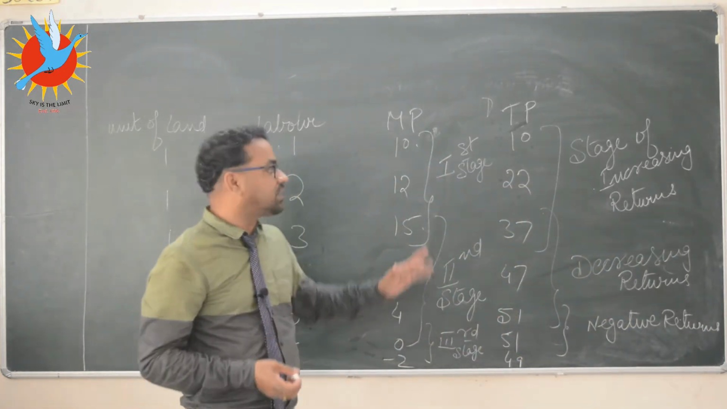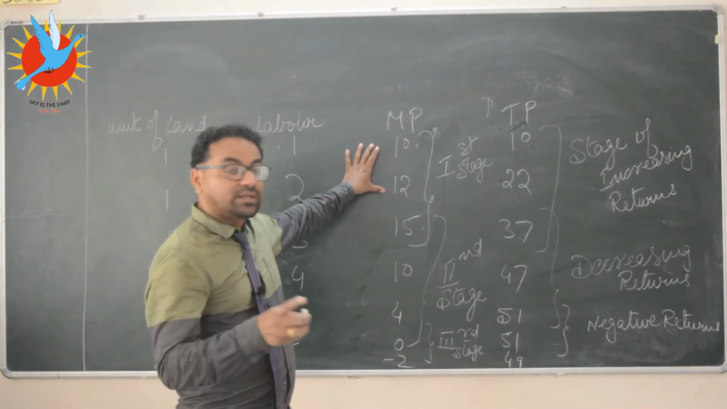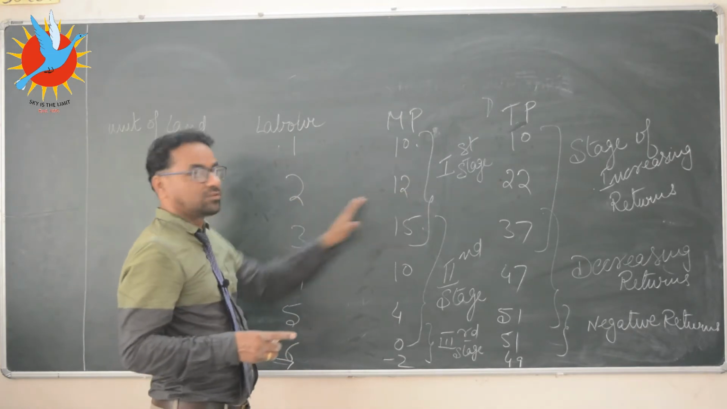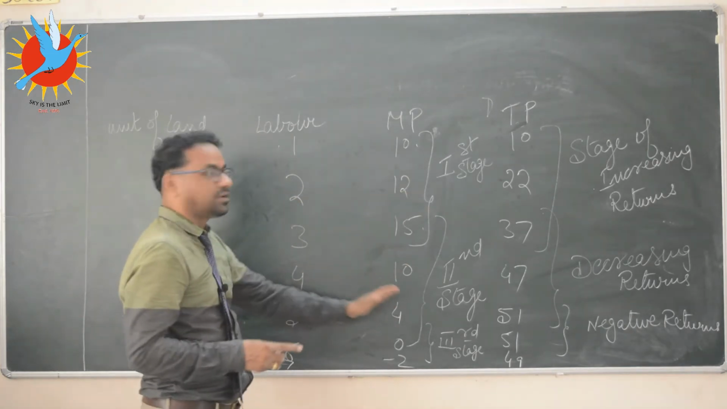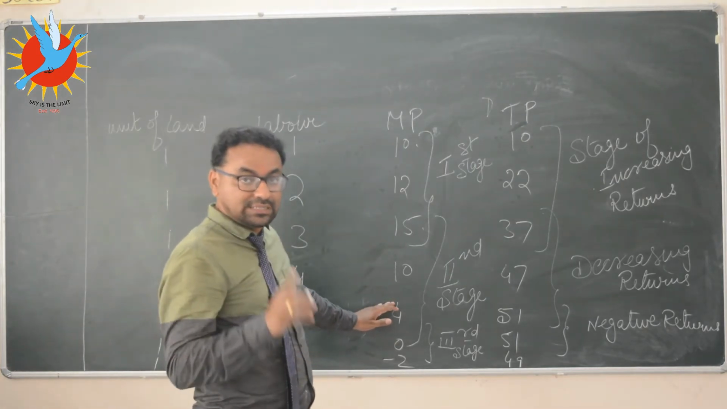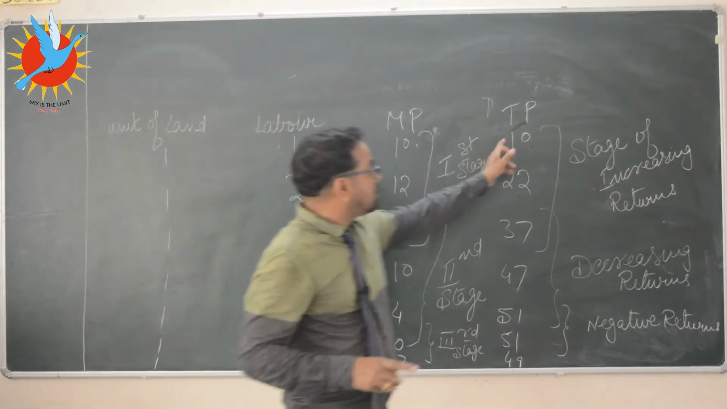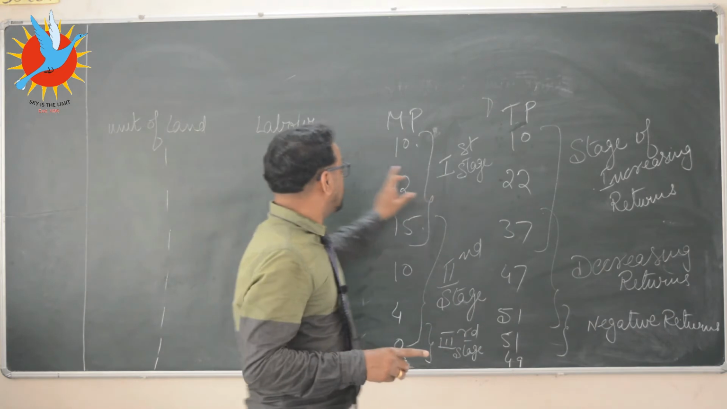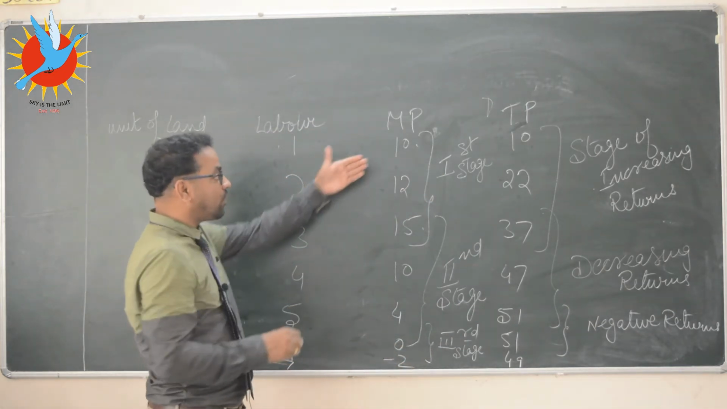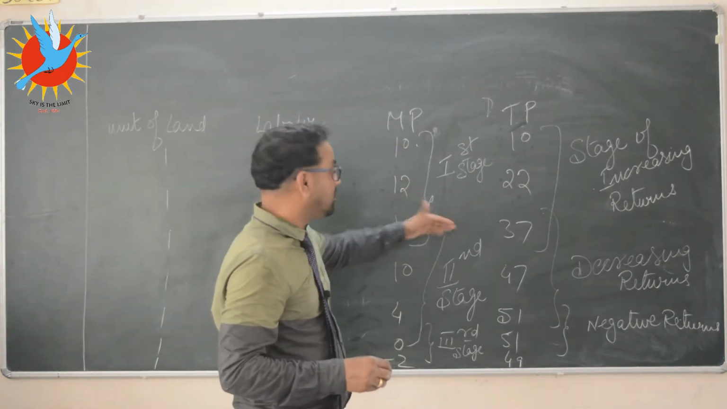So we have to analyze. Marginal product is just the output given by one additional factor. First labor 10, second labor 12, third labor 15, fourth labor 10. This is the individual output of these laborers. But total product means 2 labors, 3 labors. So in this we have to add the output of all the labors used till that point.